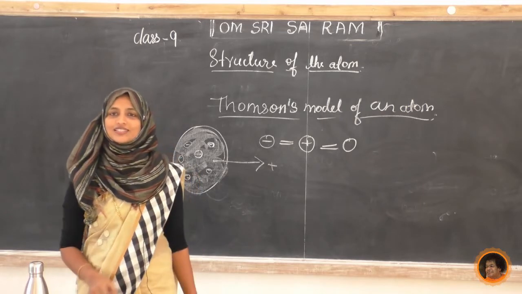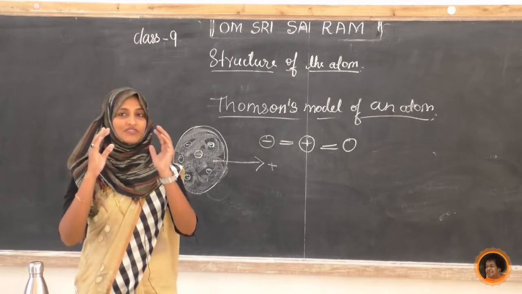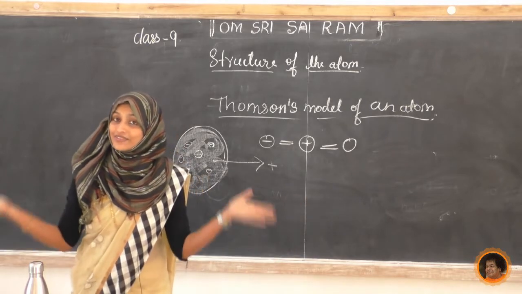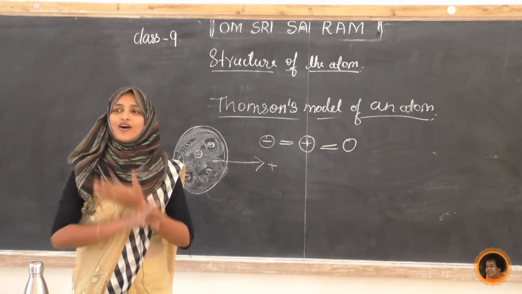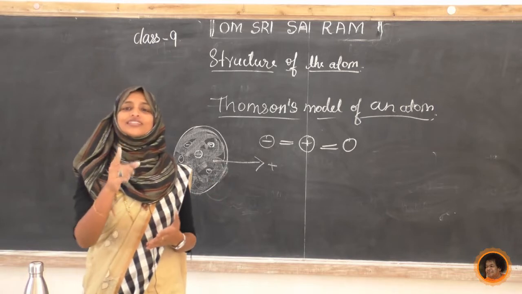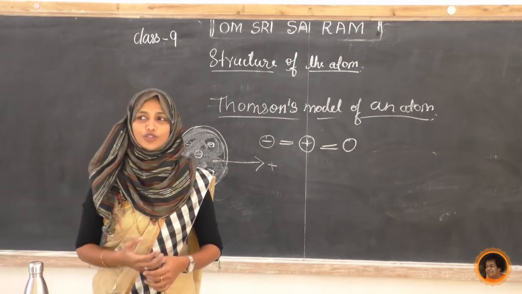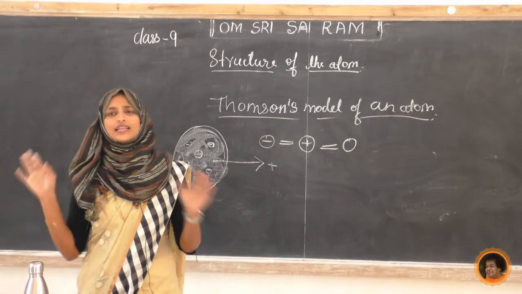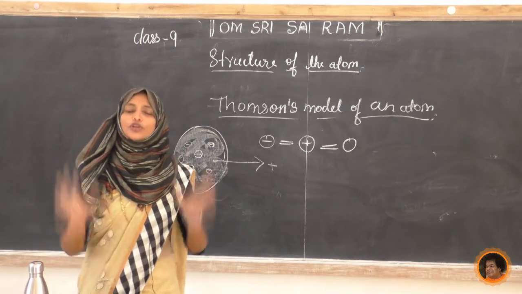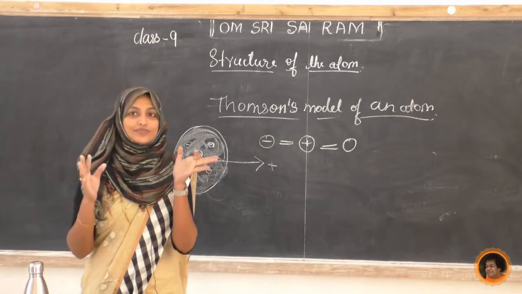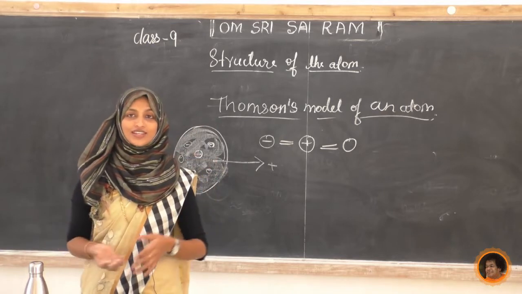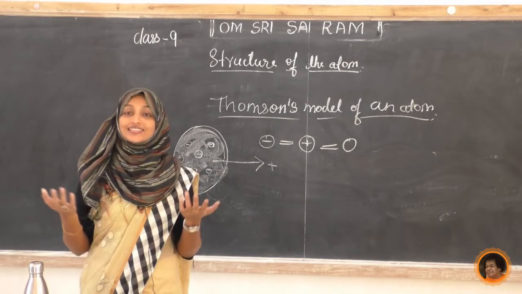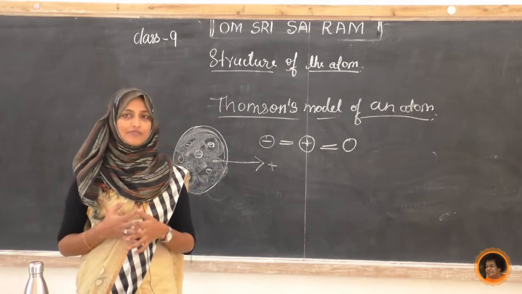So in today's class, what have we studied? We studied that everything in this universe is made up of matter, which we learned earlier. Now, all matter is made up of one more thing, that is the atom. If you look at any cell, we can see atoms inside the cell. Everything, living or non-living, has atoms. Atoms are non-living in nature, they do not have any life. Cell is the fundamental unit of living beings.